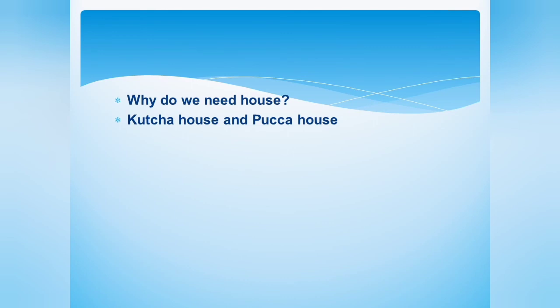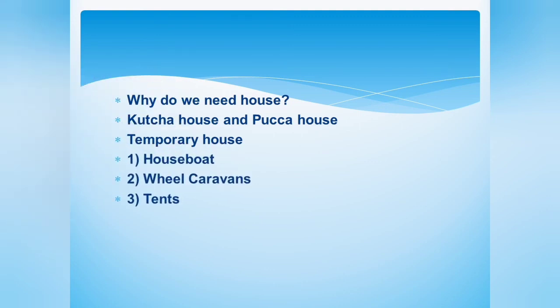Next we learn the topic Kacha house and Pakka house. Kacha house is not strong and it is cheap and Pakka house is strong and it is very expensive. Then temporary house. There are different types of temporary house. Temporary house means the house move from one place to another. These are the example of temporary houses. First is houseboat, wheel caravans and tents.